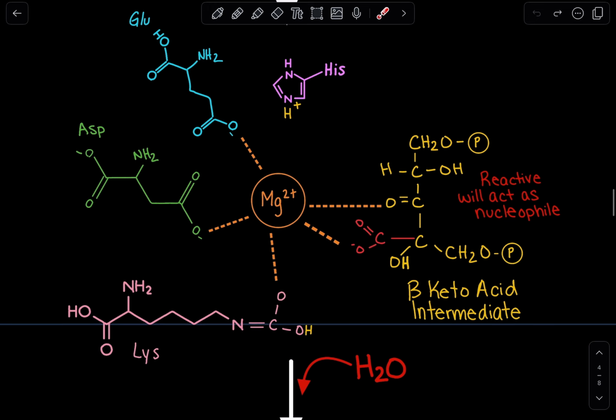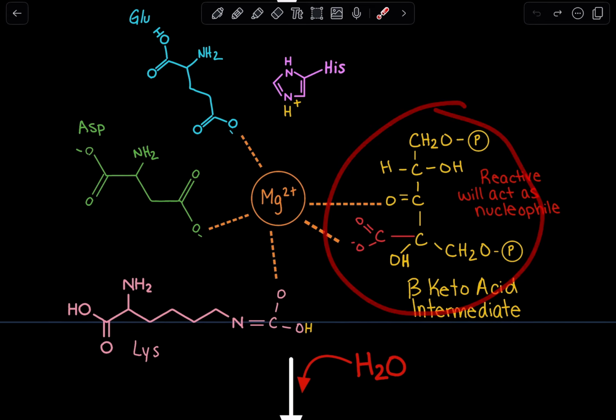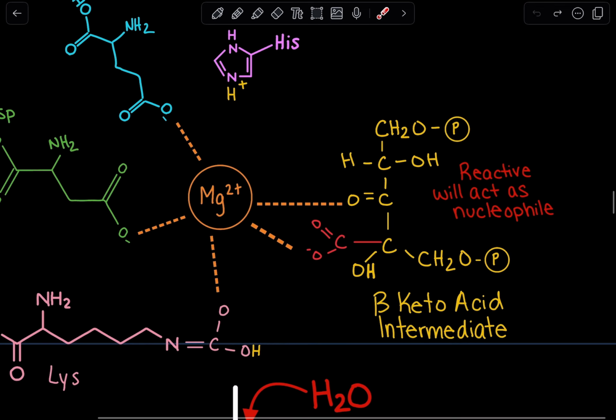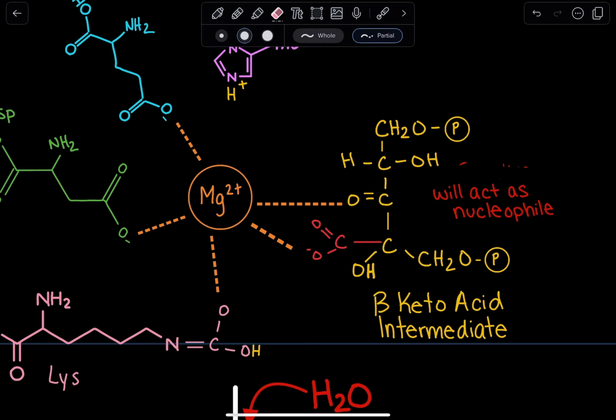Now, if we take a look over here, we can see the carbon dioxide has been incorporated into our molecule, which was once ribulose 1,5-bisphosphate. But now, once the carbon dioxide has been added, we refer to this as the beta keto acid intermediate. Now, let me just get rid of this because this is from the previous one. The enediolate was the more reactive version.